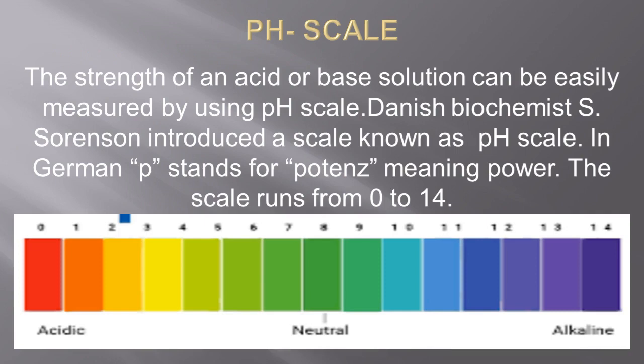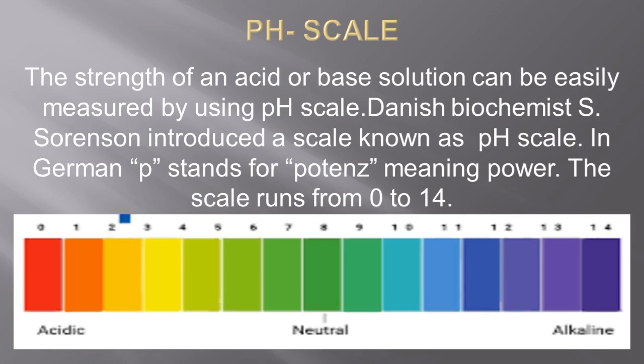Next, a very important thing to remember: so far we have seen that acids or bases can be identified based on their strength. Just by pouring one into water, we can say whether it releases more H plus or less H plus, or more OH or less OH.